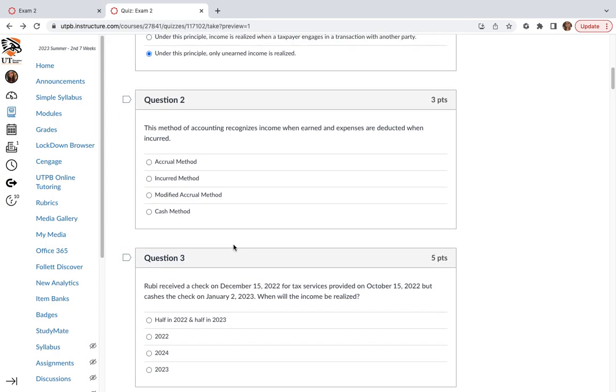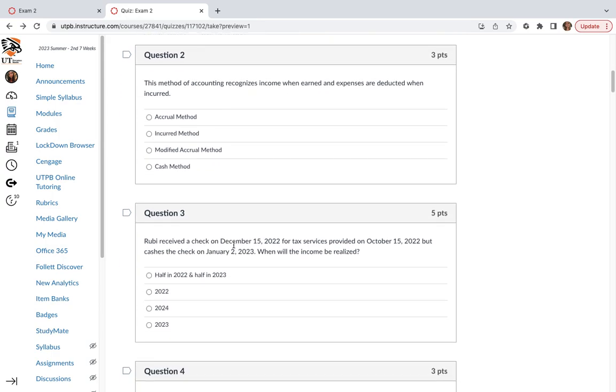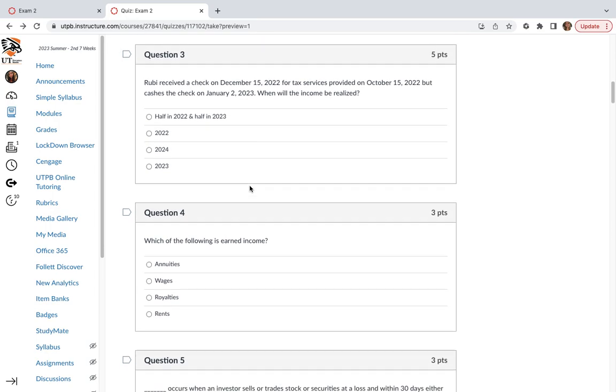This method of accounting recognizes income when earned and expenses are deducted when incurred. Okay, when earned and when incurred, that would be the accrual method. Ruby received a check on December 15, 2022 for tax services provided on October 15, 2022, but cashes the check on January 2, 2023. When will the income be realized?